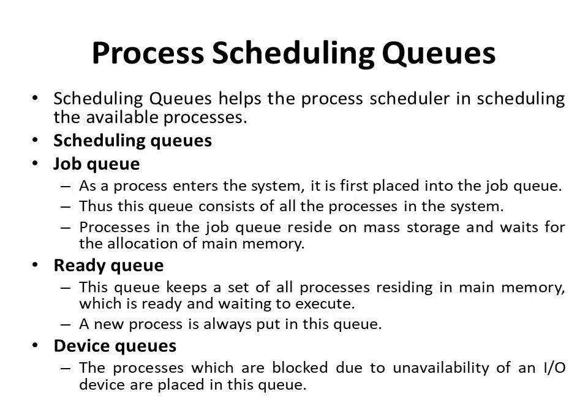And the last one is device queue. Device queue is a queue that consists of a set of processes that want to perform input output operations and so are waiting for the allocation of the required input output device. There is a unique device queue available for each different type of IO device.